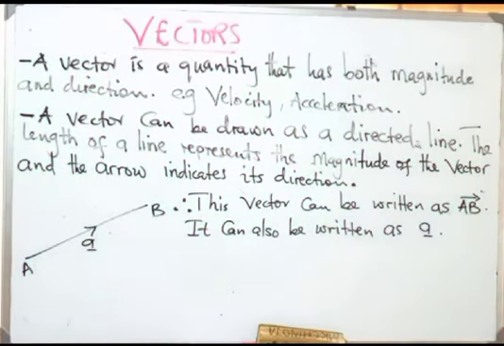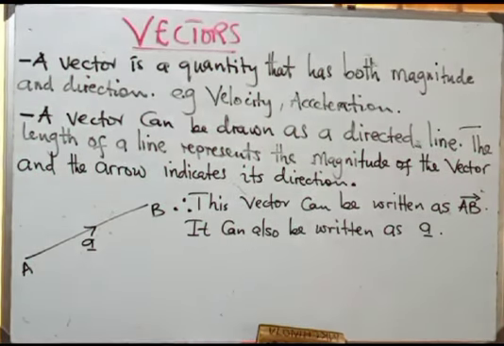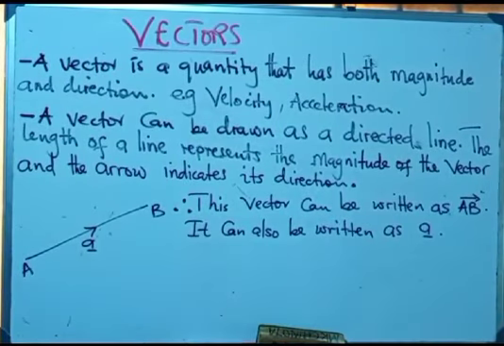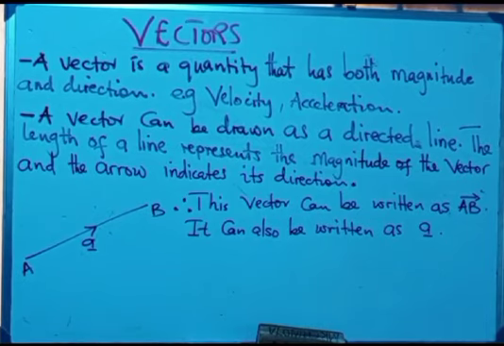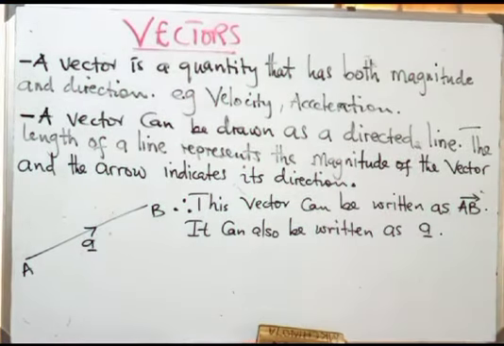Such quantities are known as vector quantities, because you can't have a velocity, which is the rate of speed against time, without its direction. So there must be direction of that speed, which is against time.